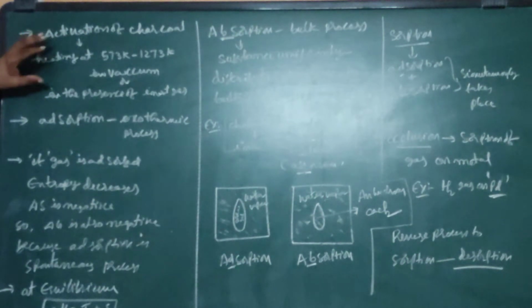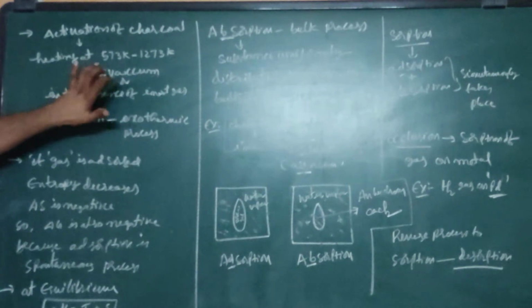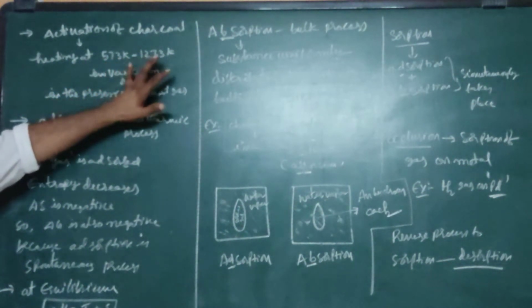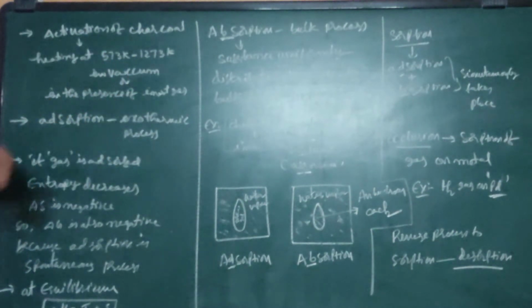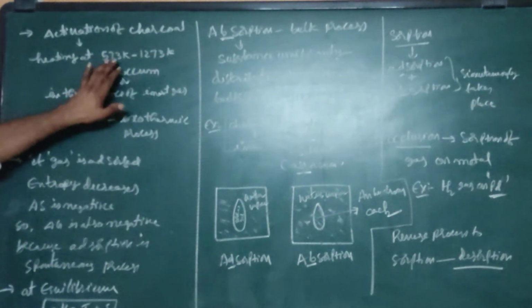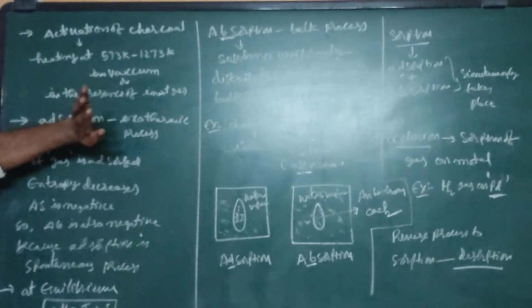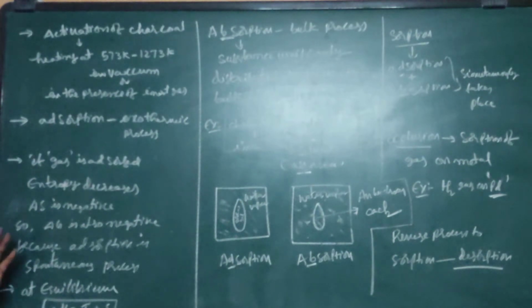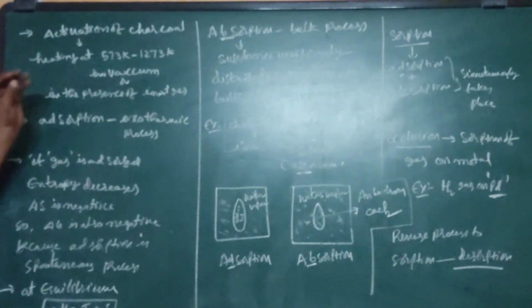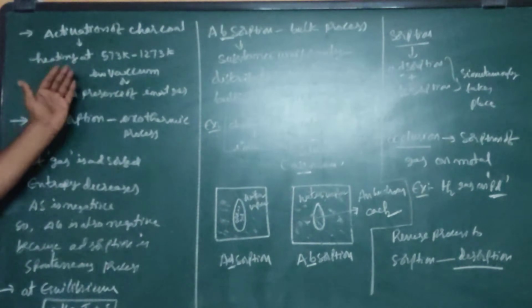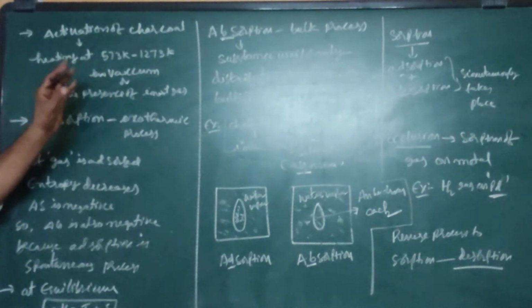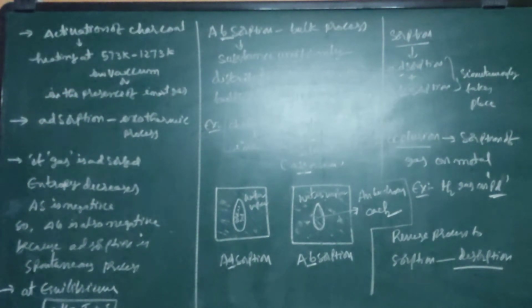The activation of charcoal is possible when charcoal is heated at 573 kelvins to 1273 kelvins. Please observe the difference. 573 kelvins to 1273 kelvins in vacuum or in the presence of inert gas. This is important. Activation of charcoal is possible by heating it between 573 kelvins and 1273 kelvins in vacuum or in the presence of inert gas.